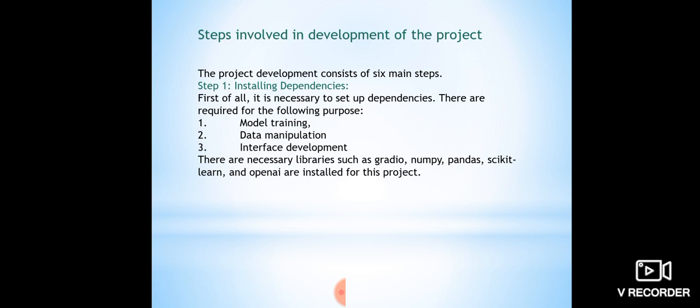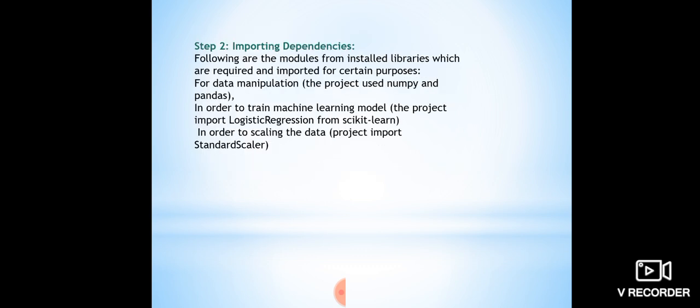The steps involved: when I started the coding, I did it in Google Colab. The first step was installing dependencies for model training, data manipulation, and interface development. For the interface I used Gradio, for data manipulation Pandas and NumPy, with NumPy used for arrays, and for model training scikit-learn, and OpenAI. I tried to implement the OpenAI key, but it failed, so I didn't use it.